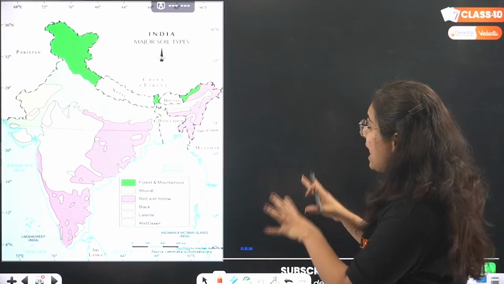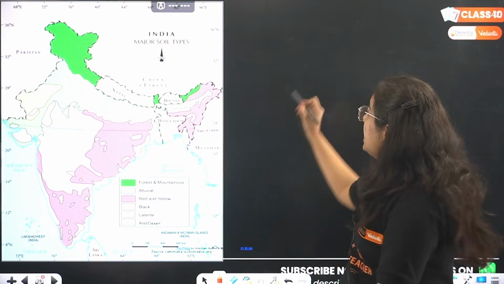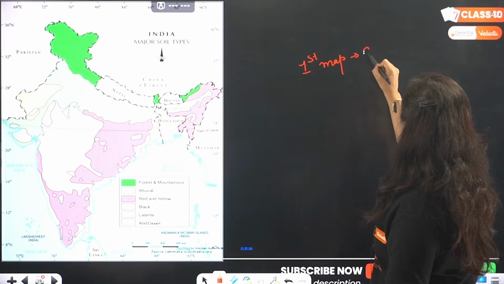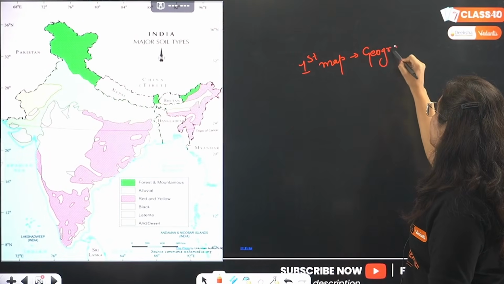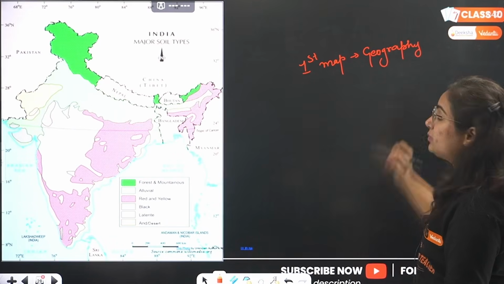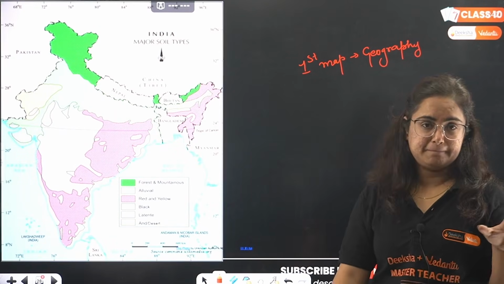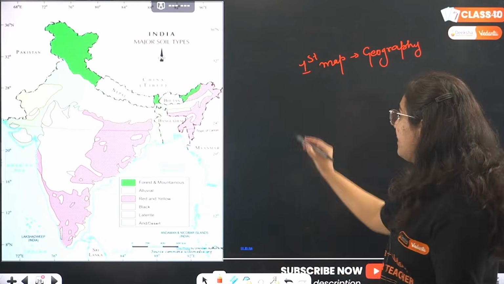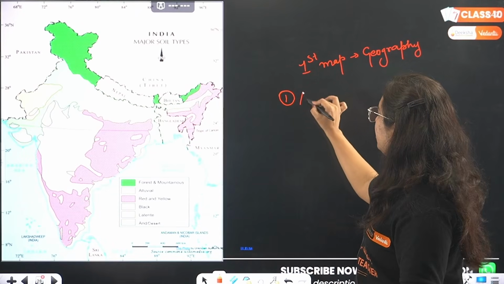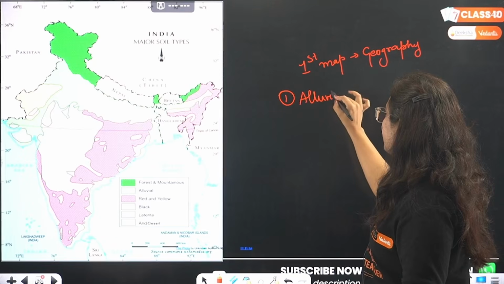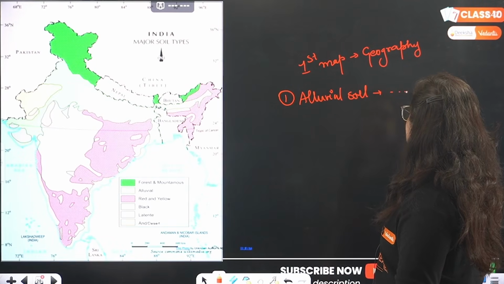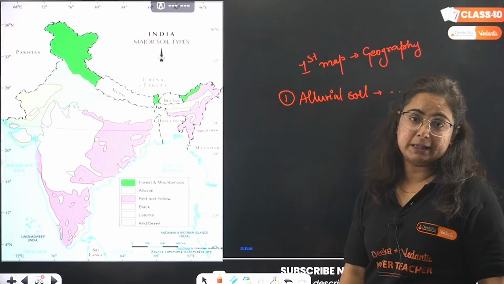So this is the map that is given in your book. The first map from your geography syllabus, which you have to learn nicely. Okay, I am marking the soil one by one. The first we are going to mark is alluvial soil. Please see where I am marking.